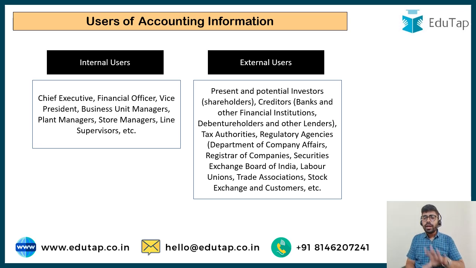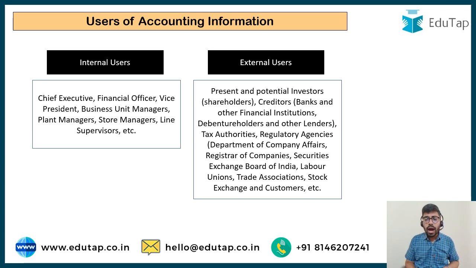But if we talk about a company's perspective, today companies are doing business on a large scale. There are different companies operating in India. Companies maintain their proper books of accounts and records for internal and external users. Internal users are those people who are sitting within the company itself, the people who are running the company and are related with its day-to-day affairs. They need to know whether the work they are doing is correct or not. They are the board of directors, the chief executive, the CFO, financial officer, vice president, the different managers and supervisors in the company. They may be the internal users of the accounting information.